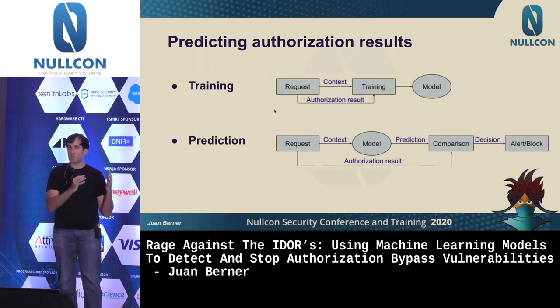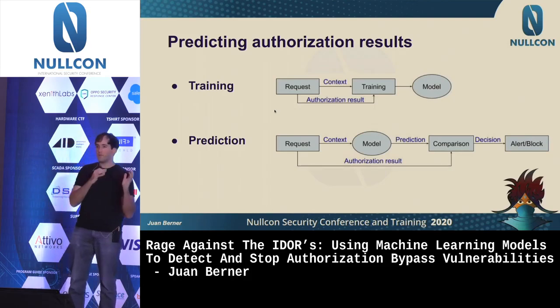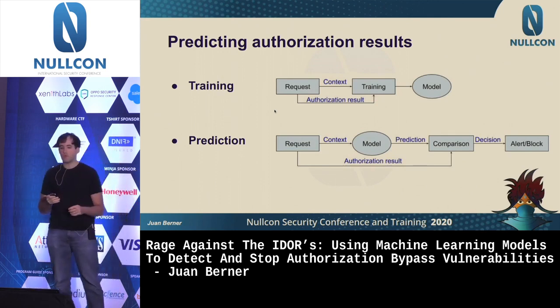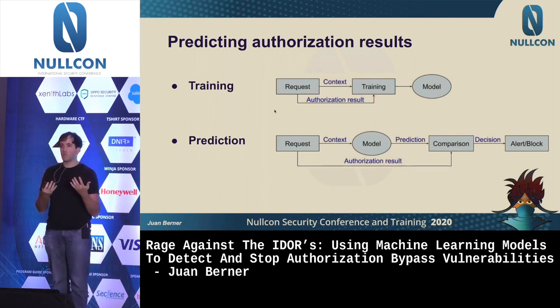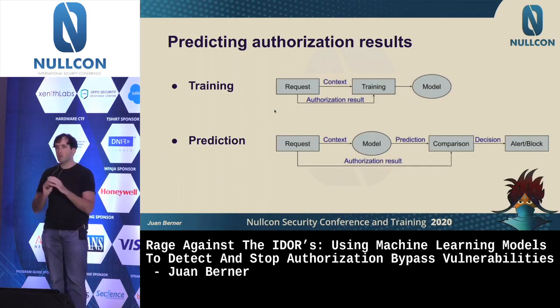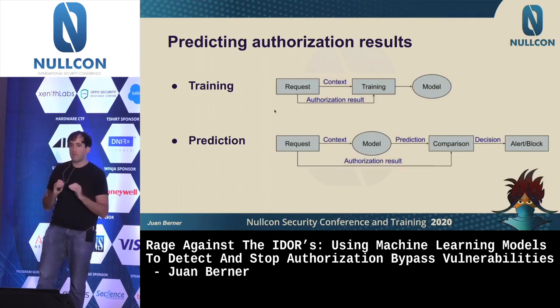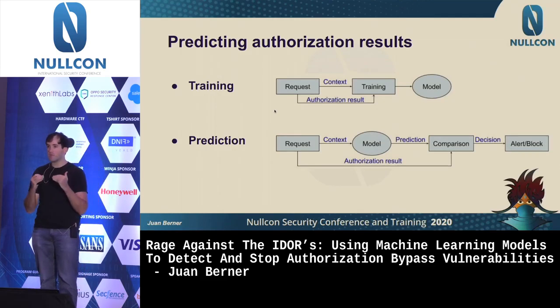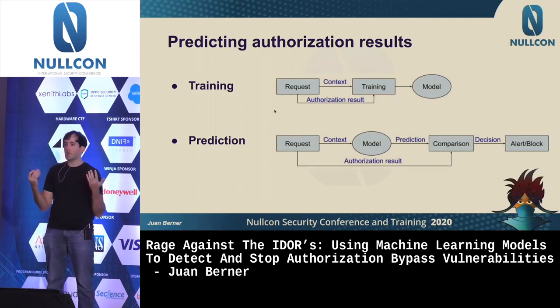So for a particular context of a request, did the request fail or the authorization result fail or succeed? And afterwards, on the prediction side, you would want to be able to push to this model, hey, this new request has happened, there's this particular context, this was the authorization result. The model, without looking at the authorization result, is going to predict, I think that this should have been a failed or successful authorization result, and then compare.